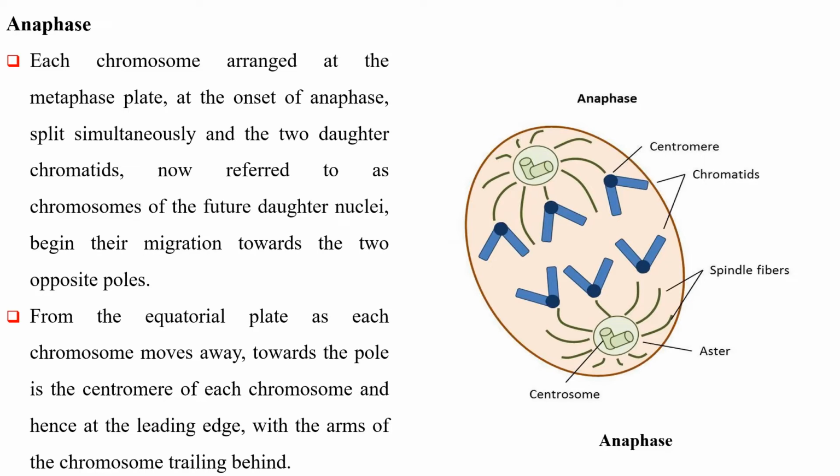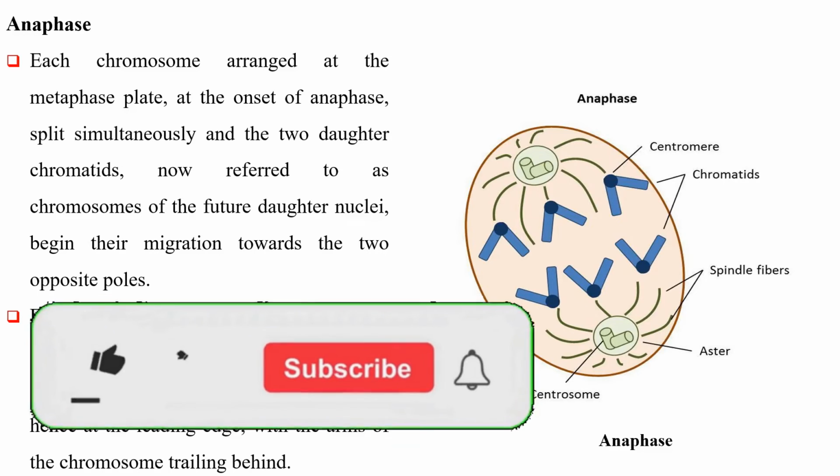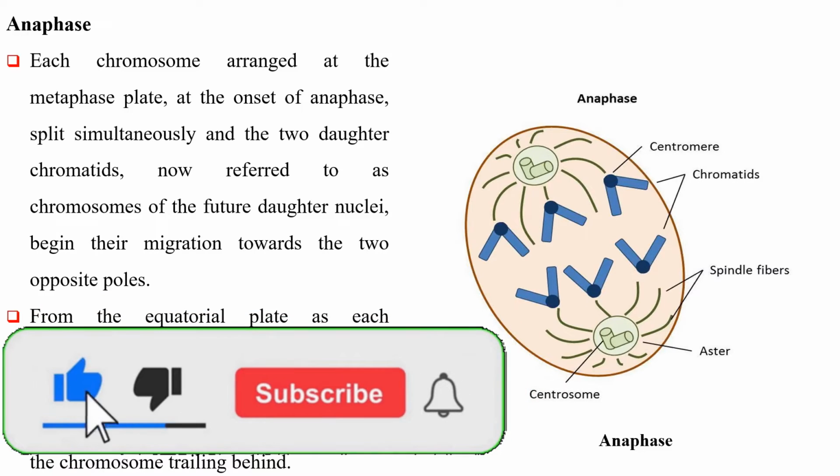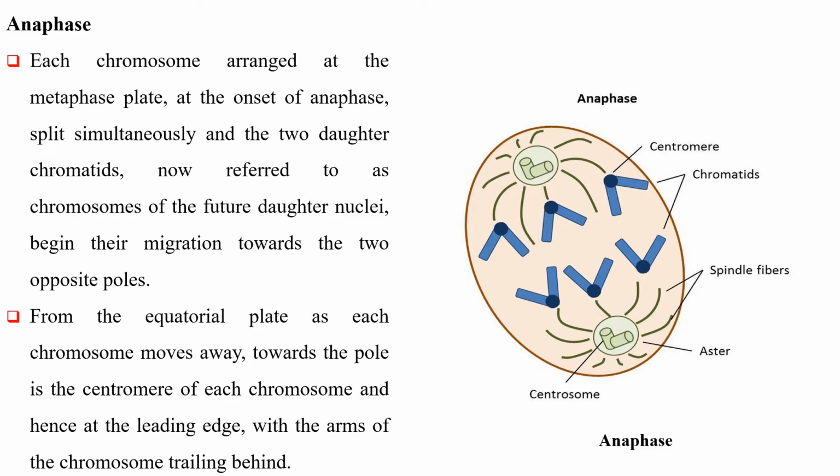Anaphase. Each chromosome arranged at the metaphase plate at the onset of anaphase splits simultaneously, and the two daughter chromatids, now referred to as chromosomes of the future daughter nuclei, begin their migration towards the two opposite poles. From the equatorial plate, as each chromosome moves slowly towards the pole, the centromere of each chromosome is at the leading edge with the arms of chromosome trailing behind.